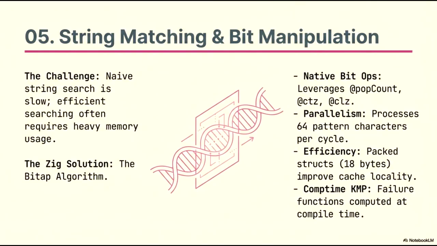By leveraging native bit manipulation operations such as popcount, CTZ, and CLZ, we achieve high-level parallelism, processing up to 64 pattern characters per cycle. Performance is further optimized through the use of packed structs, measuring just 18 bytes, which significantly improves cache locality. Furthermore, we utilize Zig's unique Comptime features to calculate Knuth-Morris-Pratt's failure functions during compilation, entirely removing the computational cost of preprocessing from the runtime execution.